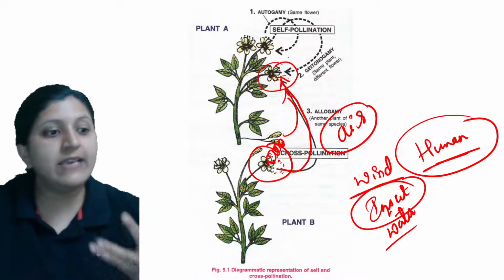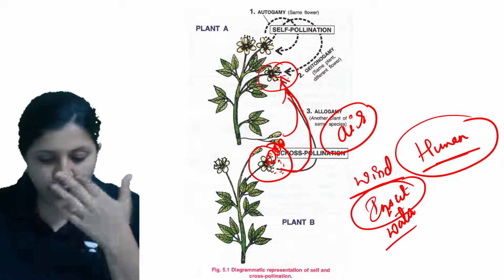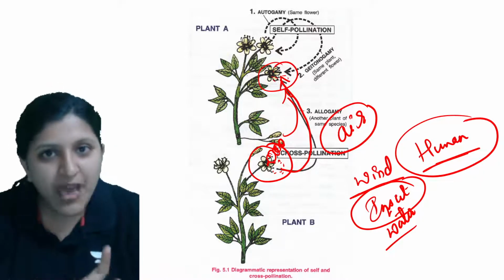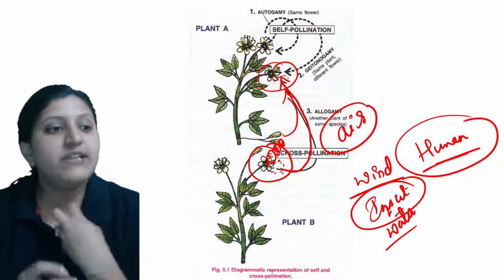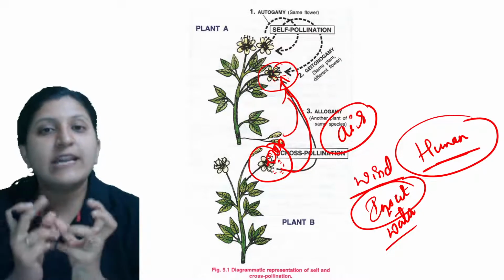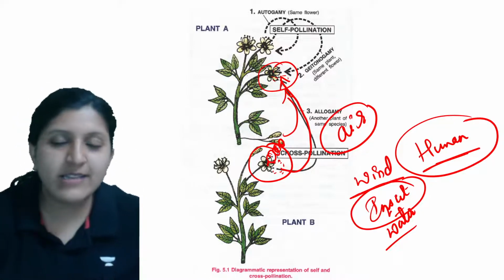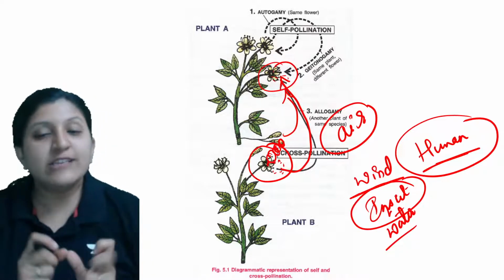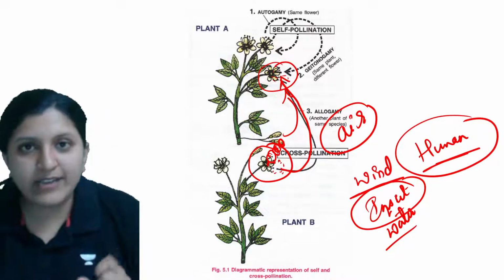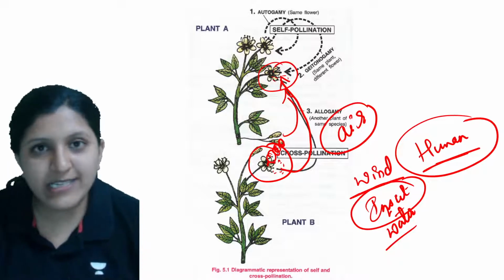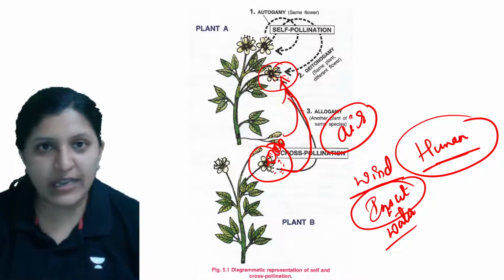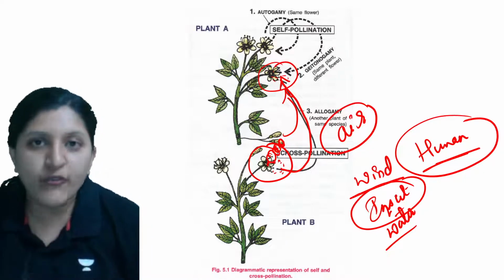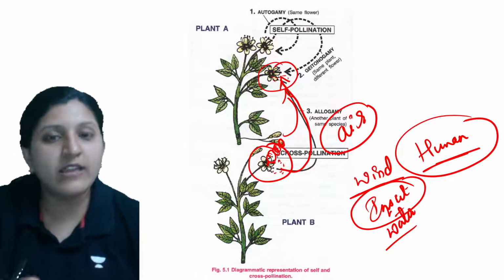Why exactly are these insects coming? Because the flowers are attractive in nature, to attract these insects. They are colorful and produce nectar. Once the insect is attracted, it collects the nectar, but it is also transferring pollen grain from one flower to the other.